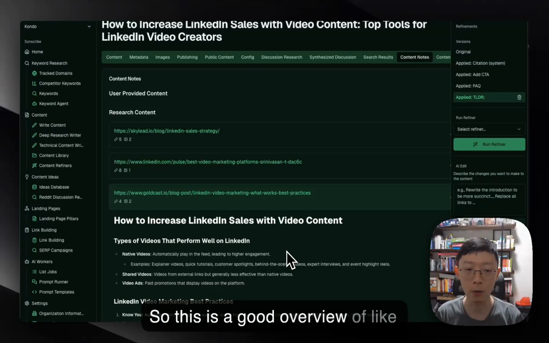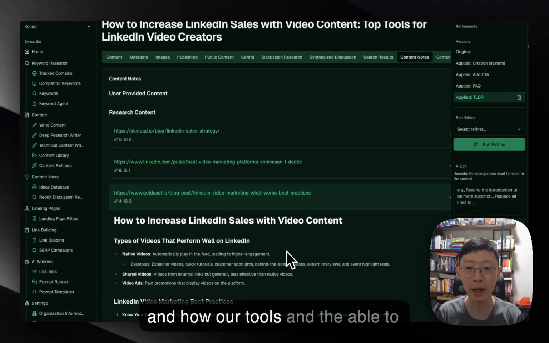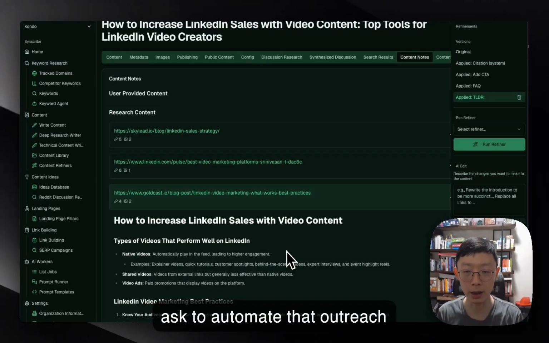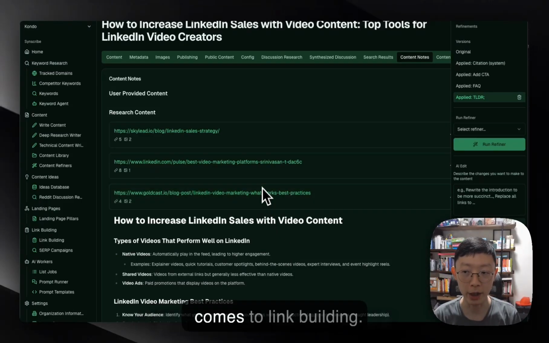So this is a good overview of how we think through this problem and how our tools enable us to automate that outreach process for you when it comes to link building.